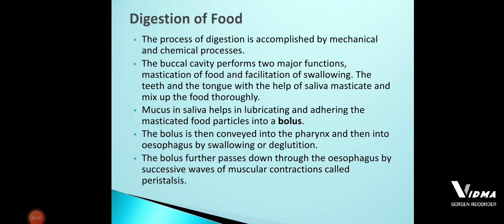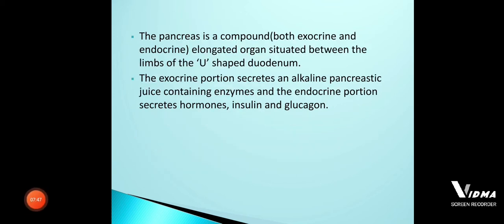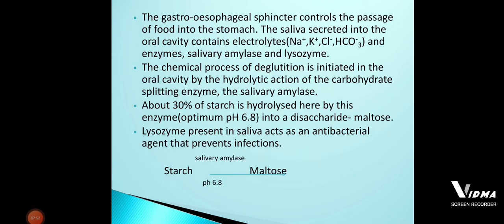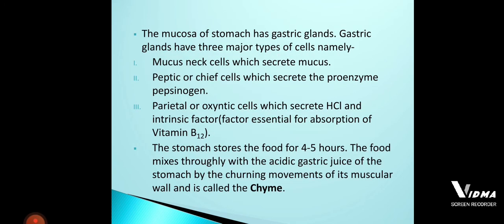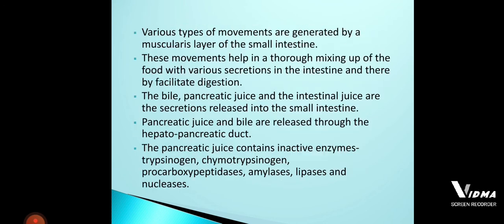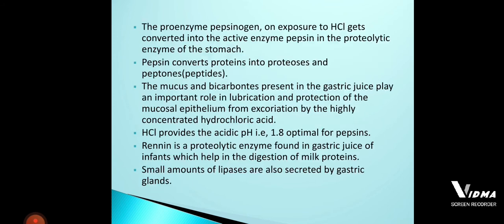After the formation of the chyme, it is going to enter the small intestine. Once it enters the small intestine, first it is going to reach the duodenum. In the duodenum there is a lateral connection: the liver secretes the bile juice and the pancreas secretes the pancreatic juice.